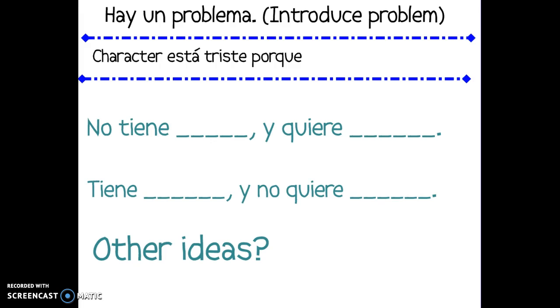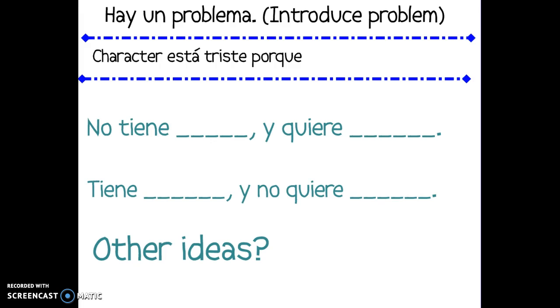Next, ¿cuál es el problema? What's the problem in your story? You want to start off this section by saying, hay un problema. Your character, unfortunately, is in distress. Say, Larry está triste porque, and then introduce your problem.